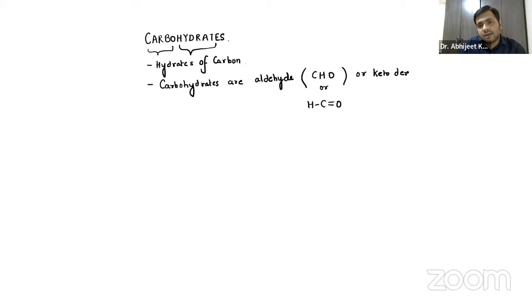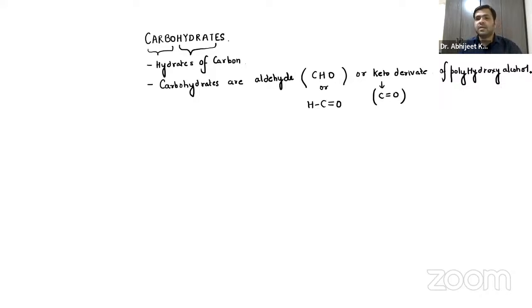When I say keto group, I think you already know that is C double bond O. That is the keto derivative of polyhydroxy alcohol.